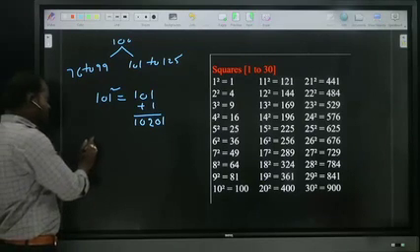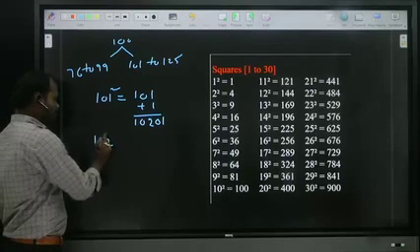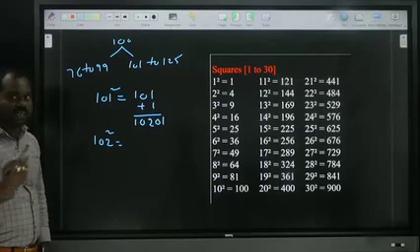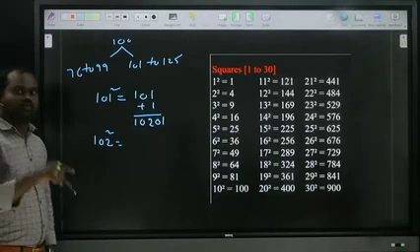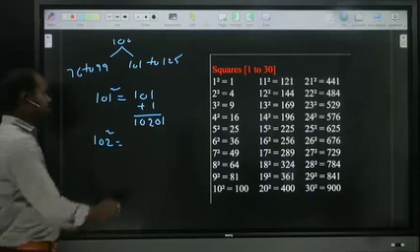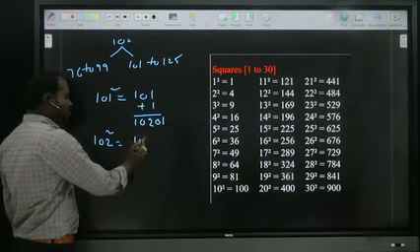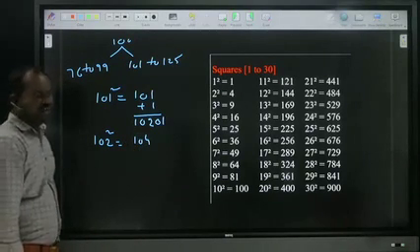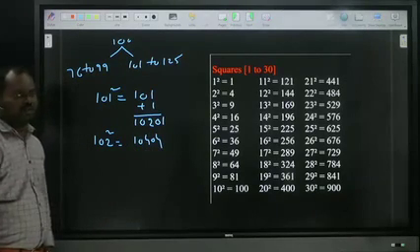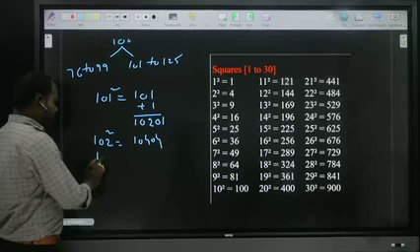If in case I want 102 square, 102 is how much more than 100? 2 more, so add the 2. 102 plus 2, how much? 104. What is the 2 square? 4. Single digit, so 04. Answer, 10404.